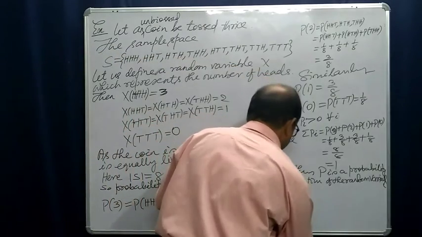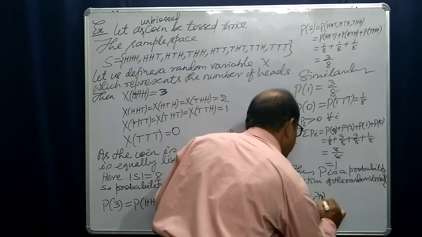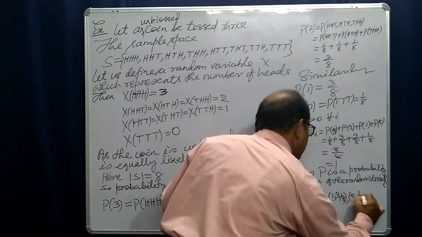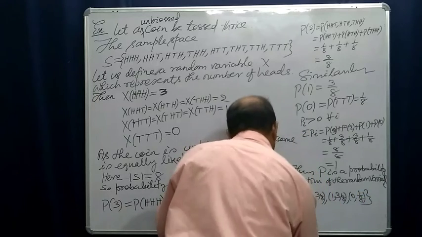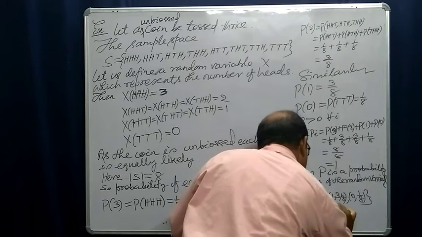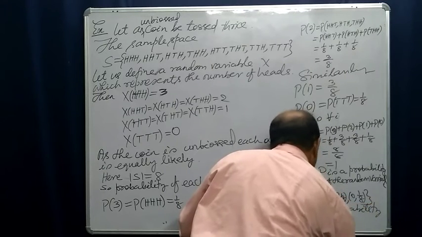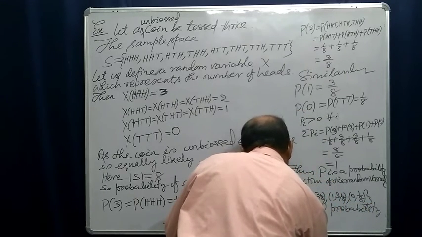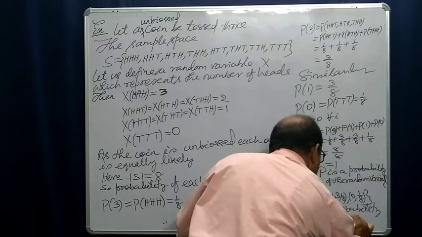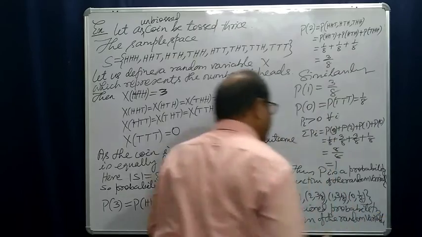Yes, 3, its probability is 1 by 8. 2, 3 by 8. 1, 3 by 8. 0, 1 by 8. This is the required probability distribution of the random variable, right?